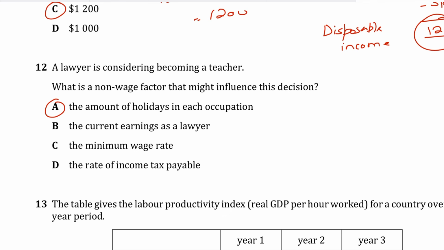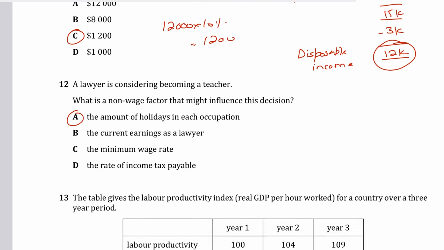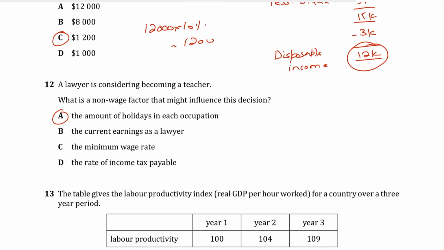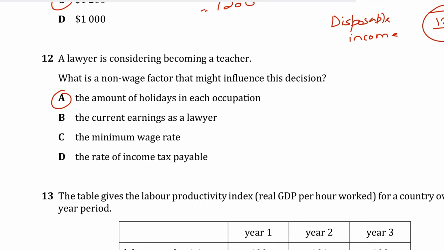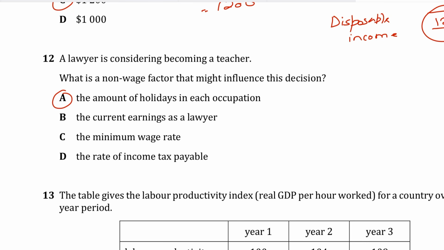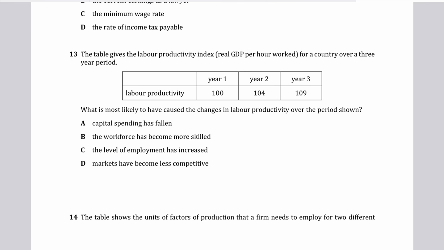choice, right? These would include things like working conditions, job satisfaction, promotion opportunities, or fringe benefits, holidays. So A would be the answer. Holidays, like fringe benefits and all of that. The amount of holidays is a very classic non-wage factor example given in the textbooks.